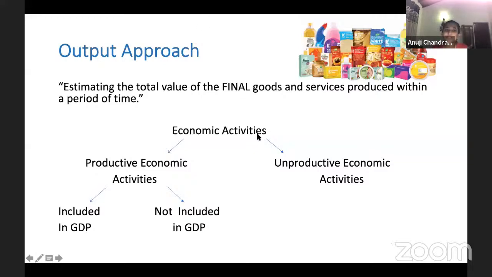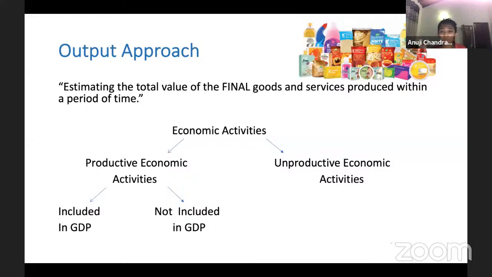So when we're talking about the output approach, like I said, we calculate the total value of the goods and services produced inside the country, if you're calculating GDP. It may be GDP, it may be GNP, it may be NNI, anything you might have heard: gross national product, gross domestic product, gross national income, gross domestic expenditure.